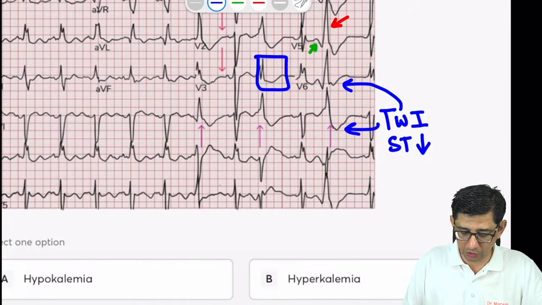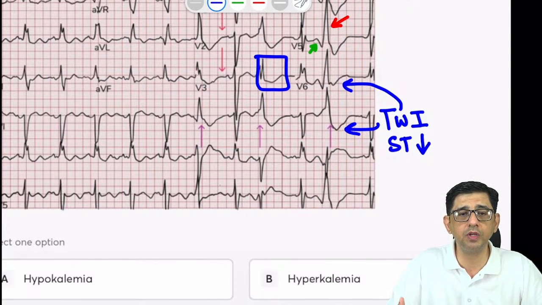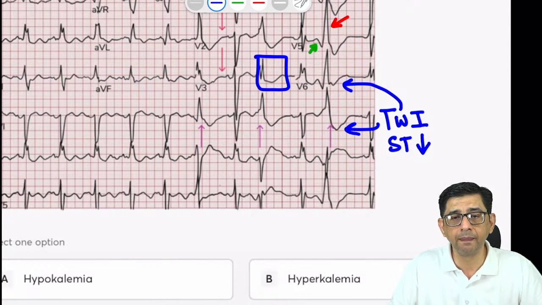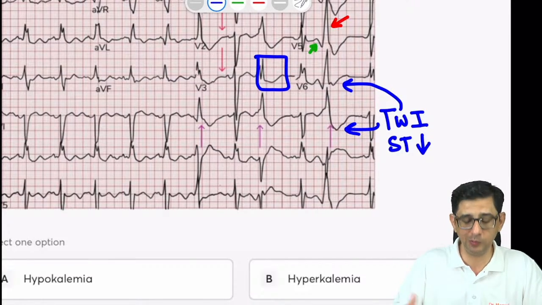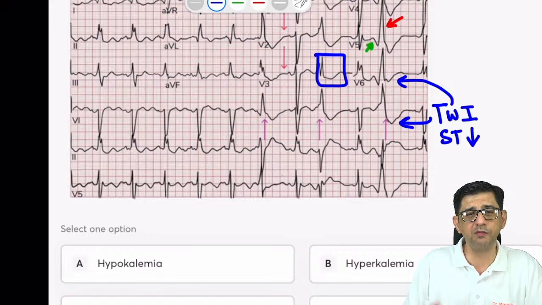So this, guys, is not a question related to hyperkalemia, but is rather a feature that would be seen with hypokalemia. In fact, in case you made an error for this particular question, what I want you to focus on is especially the findings with respect to, let's start with lead number V5.